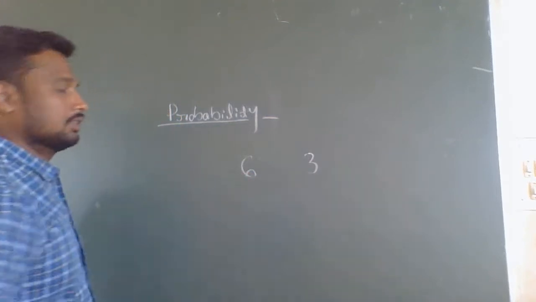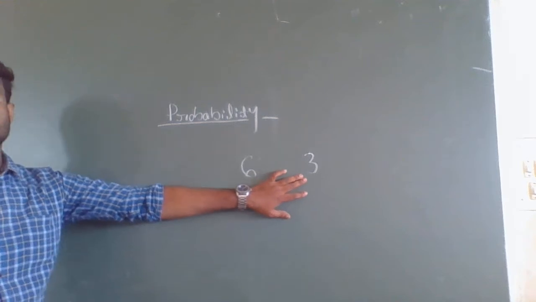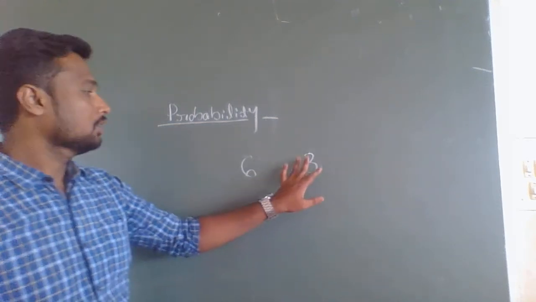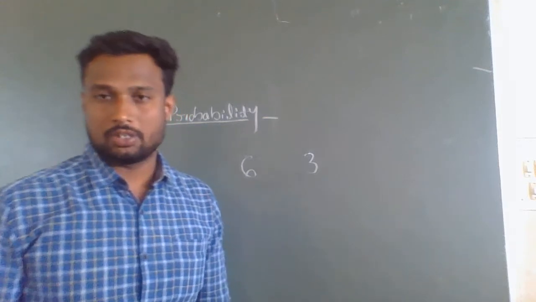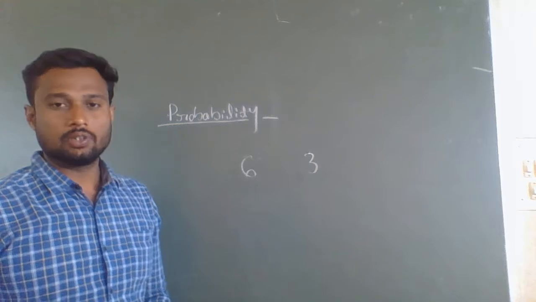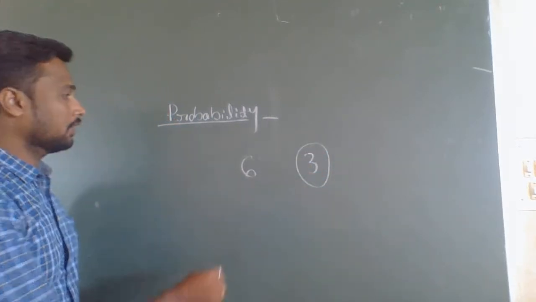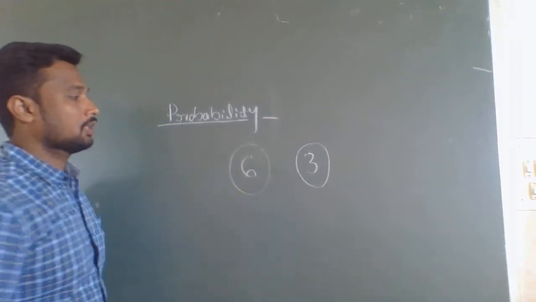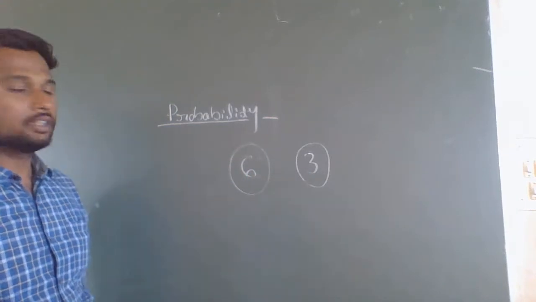So in this 6 times you got the bus at the particular time only 3 times. Suppose for example, you went to bus stop at 9:30 and at 9:30 only you got the bus 3 times. Totally you went 6 times, but at the correct time you got the bus only 3 times.